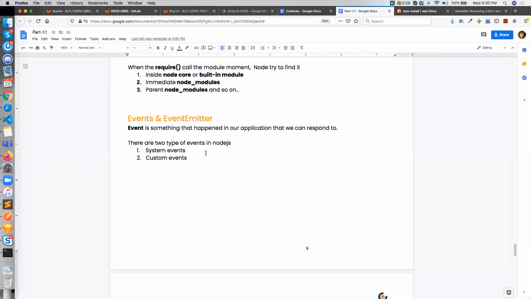So there are so many events like browser events, server events and custom events. Browser events, everybody knows about it. Browser events like on mouse over, on click, on blur, on change, on mouse out. These are browser events, and these events are written inside the V8 engine to deal with.